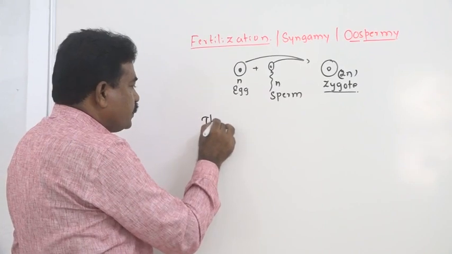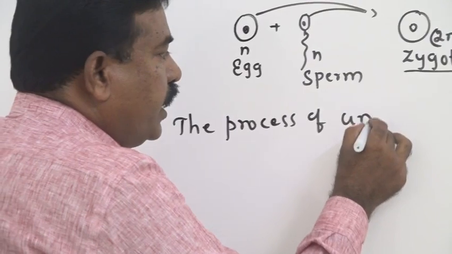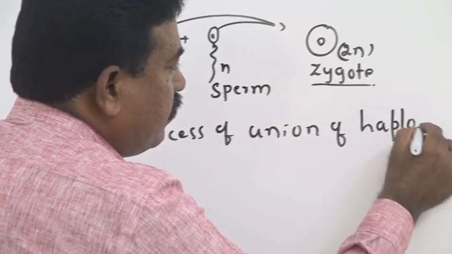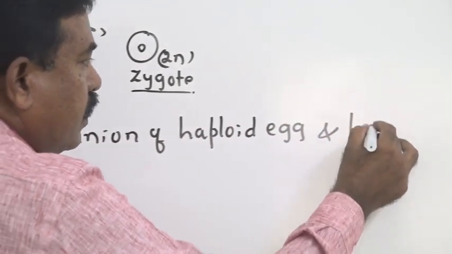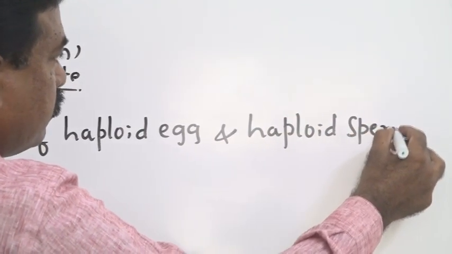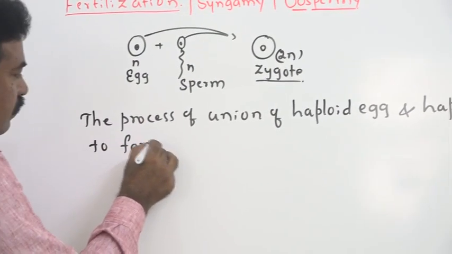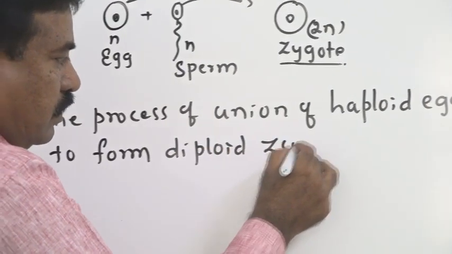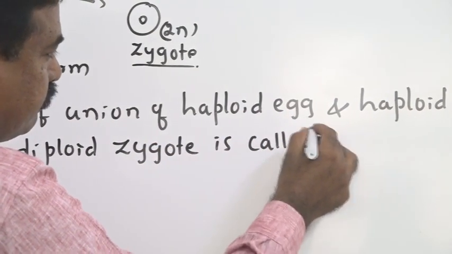Hence, the process of union of haploid egg, which means egg contains one set of chromosomes, and haploid sperm to form diploid zygote is called fertilization.